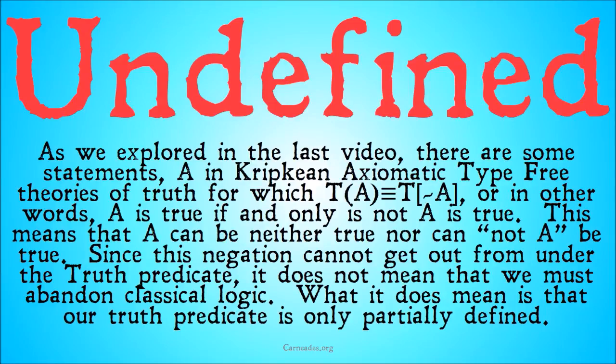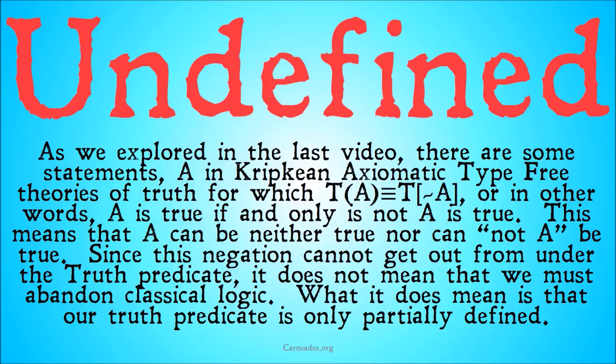As we explored in the last video, there are some statements, A, in Kripkean axiomatic type-free theories of truth, for which T[A] is materially equivalent to T[not A]. Remembering those square brackets, A is a Gödel number of a statement. And those square brackets mean we're turning that negation, whatever operations are under there, into the appropriate Gödel number to fit in so that T is only predicating over a Gödel number again. That's what the square brackets mean. If you want more on that, go back to the Tarski theory of truth series.